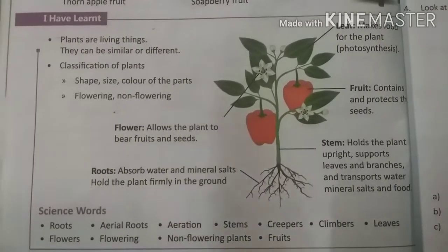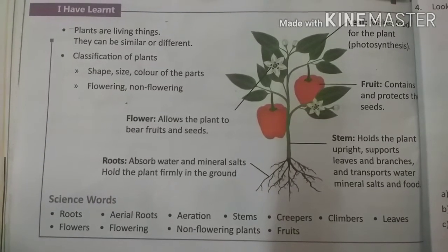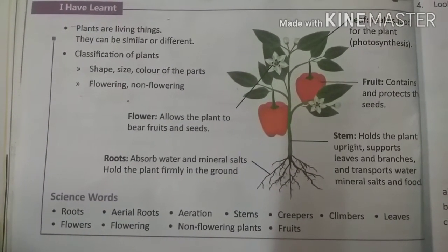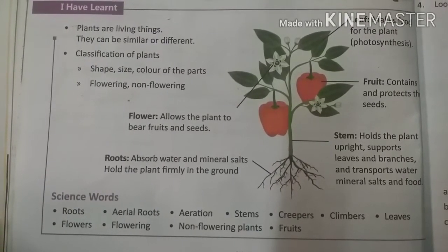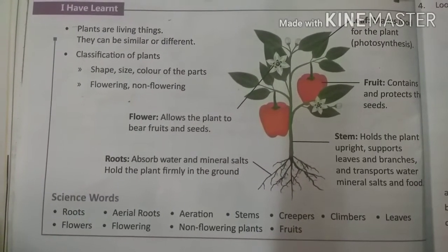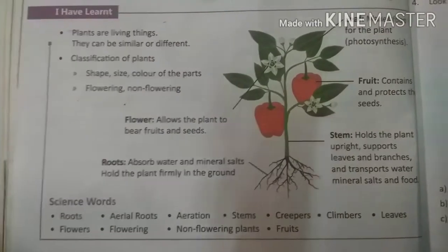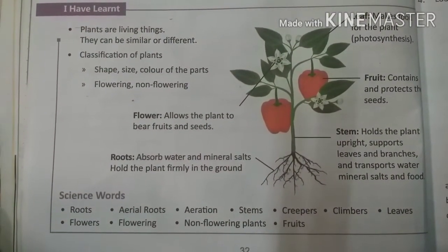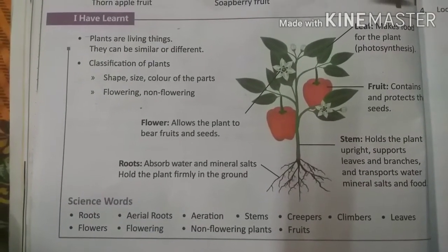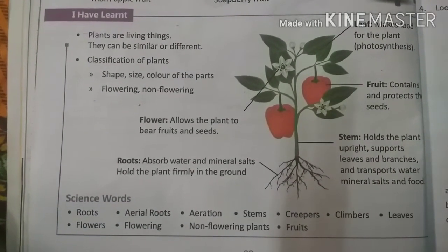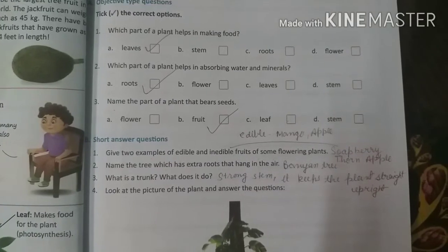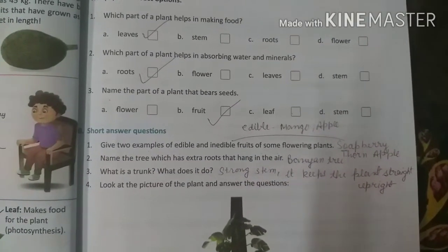So they are the different parts of the plant: roots, aerial roots, aeration, stems, creepers, climbers, leaves, flowering, non-flowering and fruits. So today I will explain fruits and parts of a flower, and tomorrow I will explain the MCQs of this lesson.